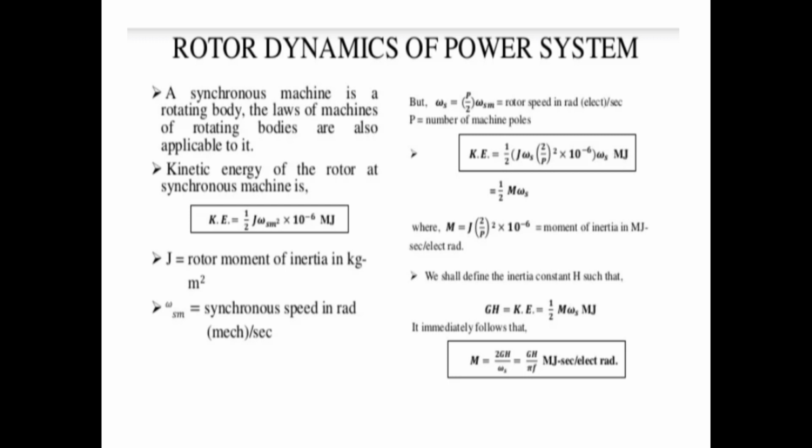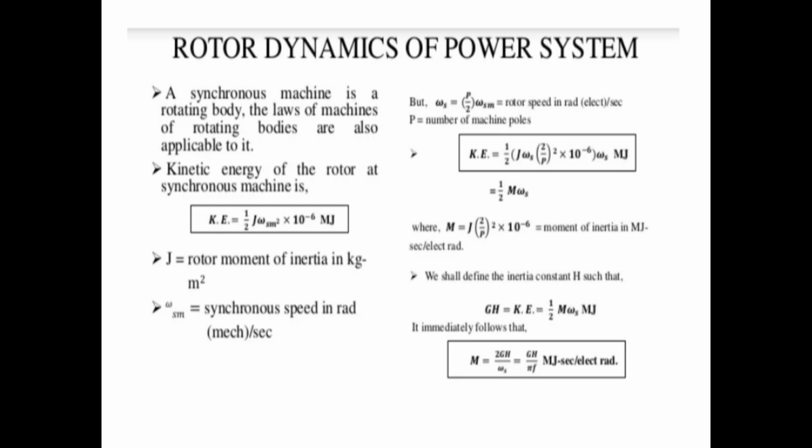And kinetic energy is equal to 1 by 2 J omega s square into (2 by P) square into 10 to the power of minus 6, where M is equal to J into (2 by P) square into 10 to the power of minus 6. The moment of inertia M in MJ-seconds per radian.